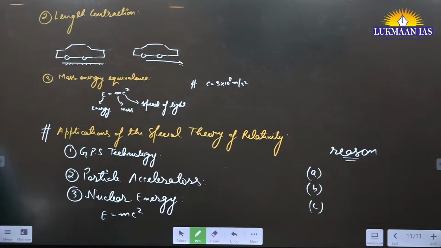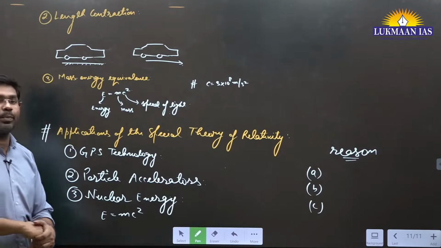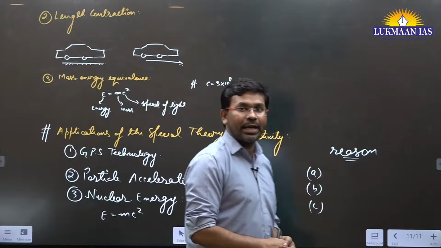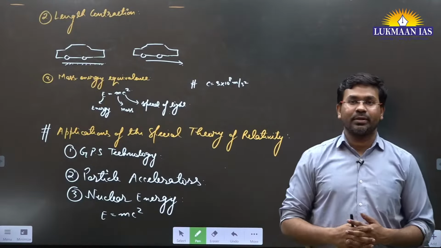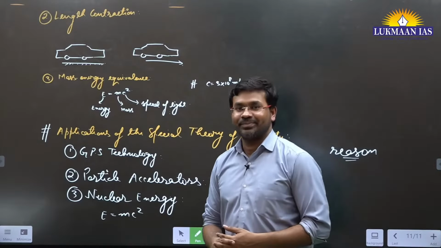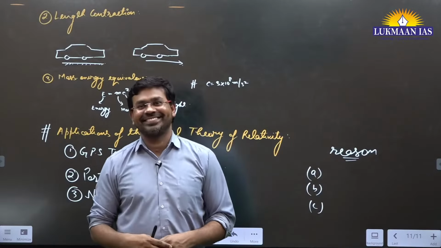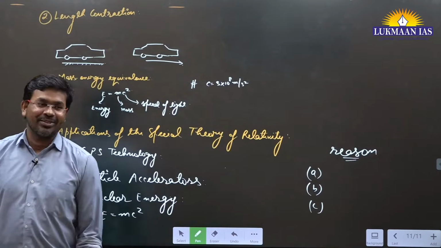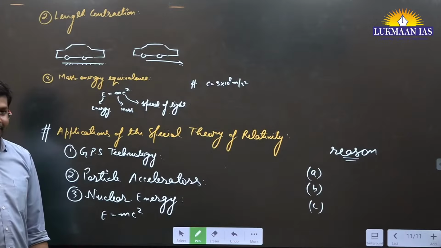Option D: speed of light is always the same. So you have written all these options.